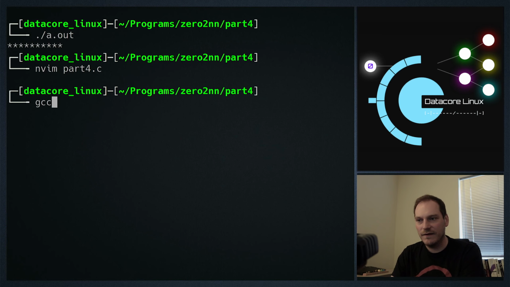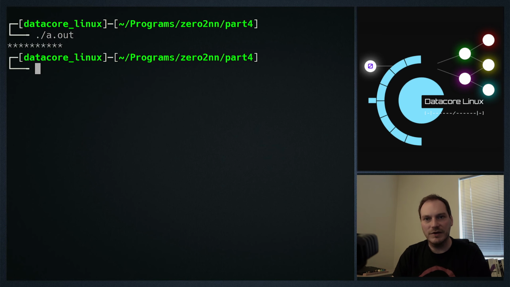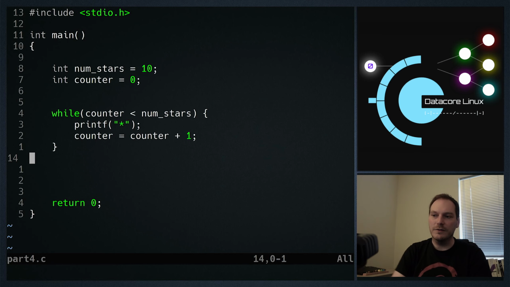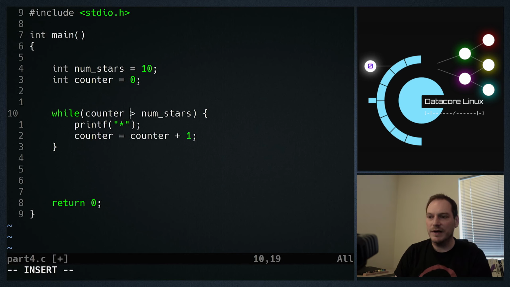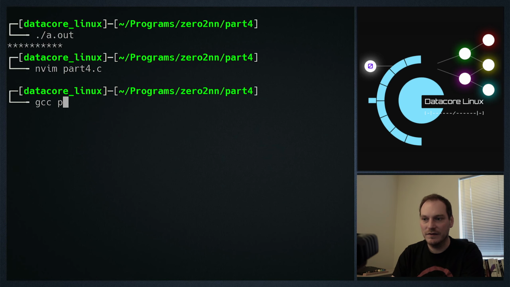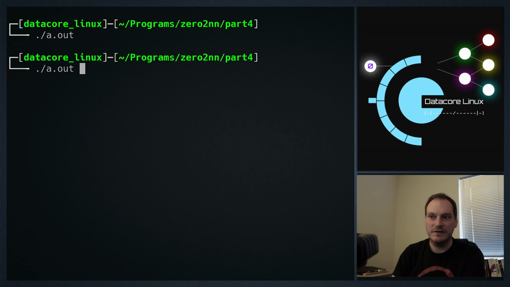So let's try that out. And sure enough, we print out 10 stars. So that's a while loop. And while loops are very useful, especially when we get onto more complex data structures. We're going to find that a while loop is the right tool for the job, often the case. But let's do that the other way around. Counter is greater than numStars. This condition is obviously not true. Counter is 0, numStars is 10. So this, on the first time we encounter it, evaluates to a false. So this is never going to run, and we can try that out. And sure enough, we get 0 stars.